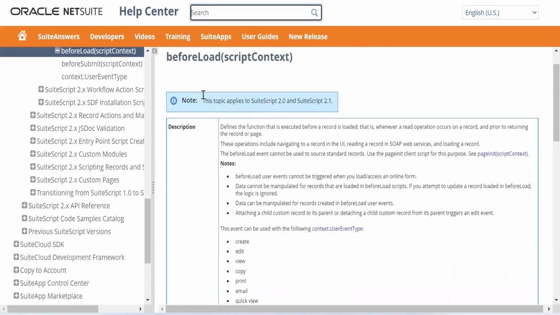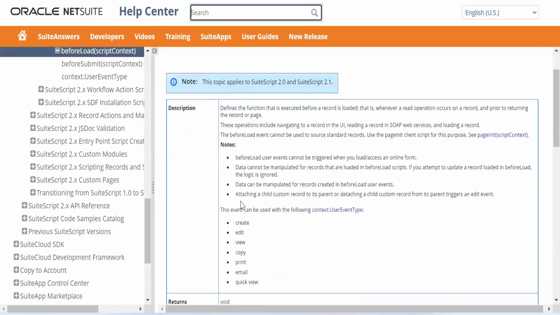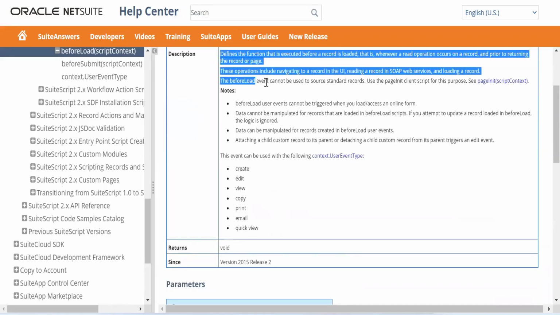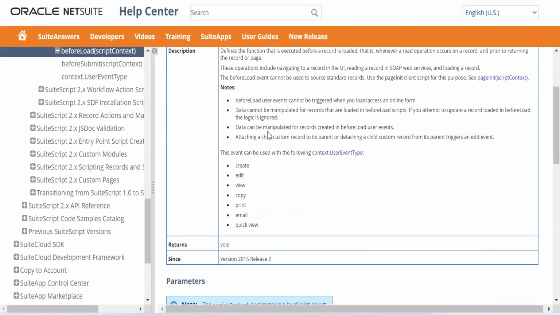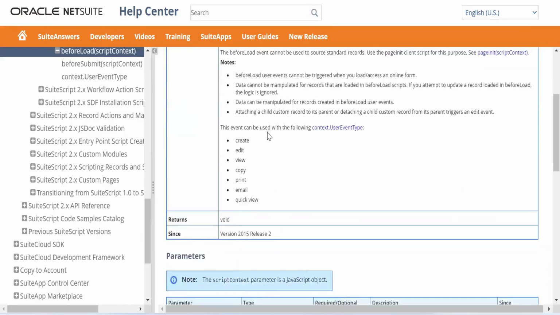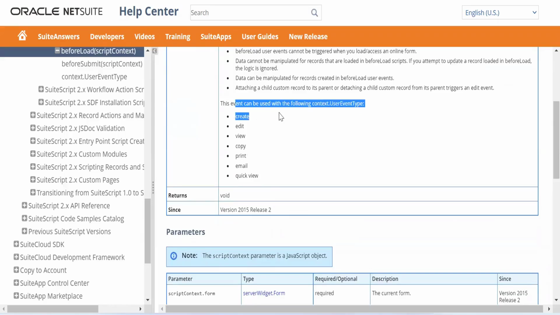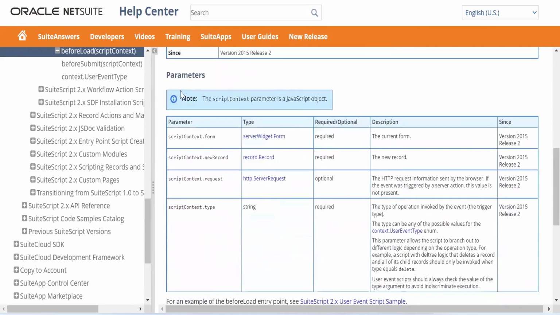Let's say I click on before load. It has an entire description of what it does, as we already spoke about. And then you have all these different event types, which is create, edit, view, copy, print, email, quick view and all that, and then it shows you what the parameters are.